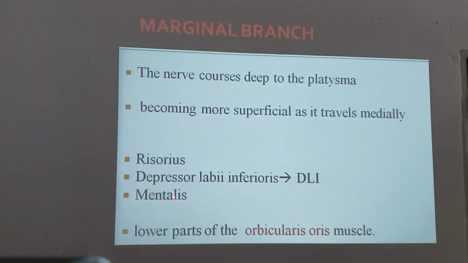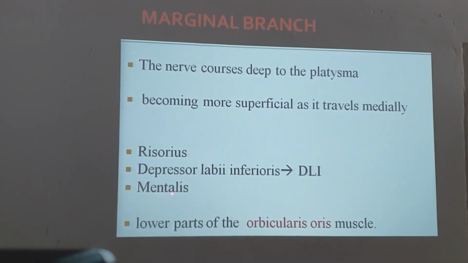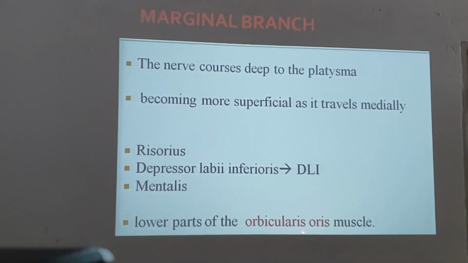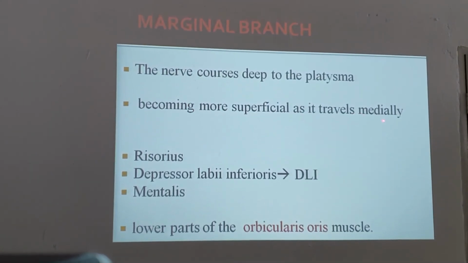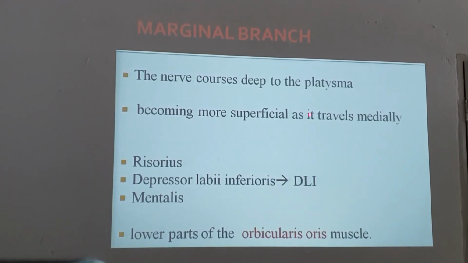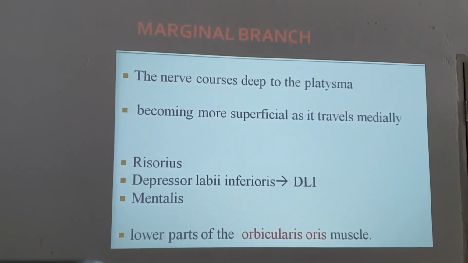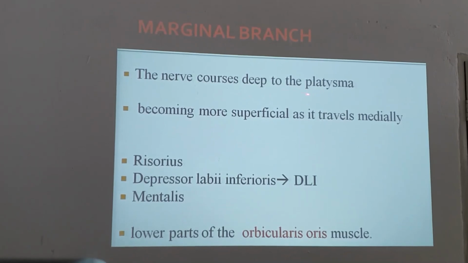Mentalis, that is at the chin level. So risorius, depressor labii inferioris, mentalis, and a part of the lower part of the orbicularis oris muscle. It becomes superficial as it travels medially. As you go towards the nose or towards the medial part of the face, it is becoming superficial. It courses deep to the platysma, so in the subplatysmal plane, when you are elevating, you should look for this marginal mandibular nerve. Whenever you go below the platysma, go for this marginal mandibular nerve.